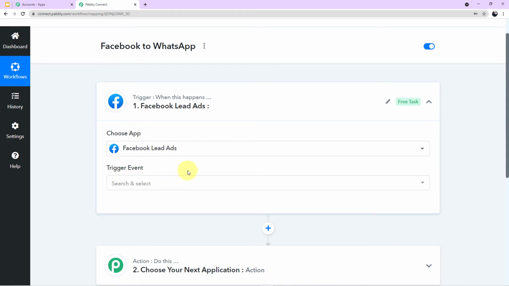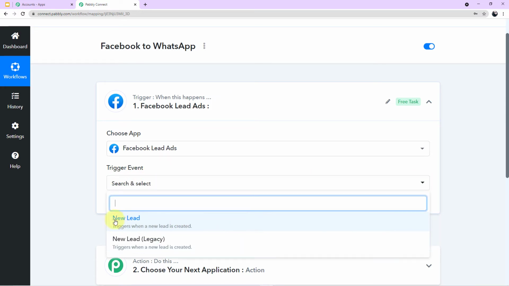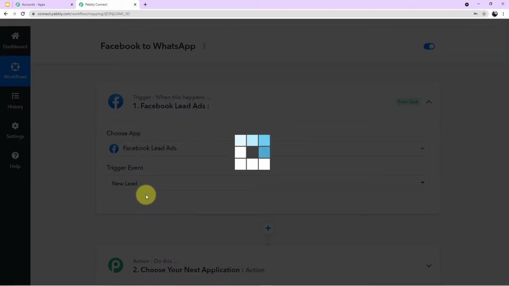Okay, now a new field of trigger event has emerged in front of us. If I click this arrow, I can see the particular trigger events. I want to choose this particular trigger event, new lead. So I'll choose this and now I'll click on connect.